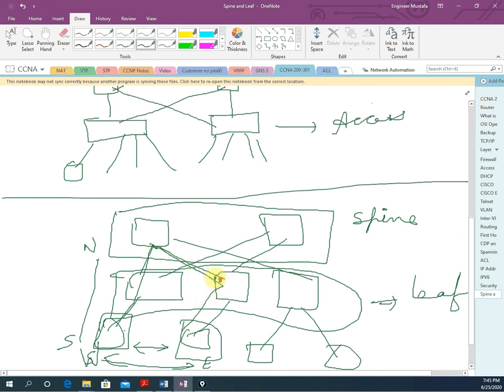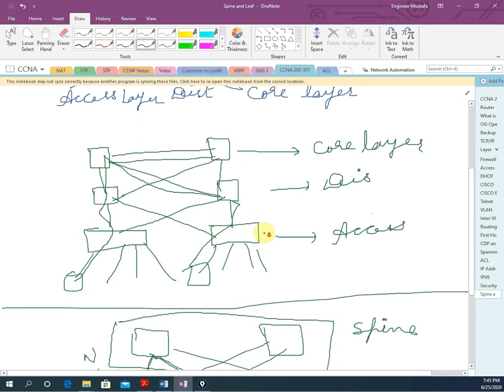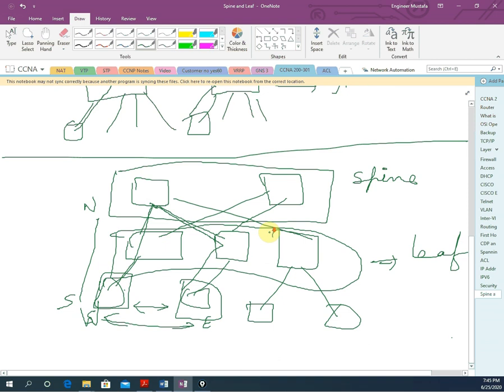But if you see the traditional way, if this PC wants to communicate with this PC, for example, then it will go like this, and then it will go here. Then again from the core switch, it will go to the distribution switch, then to the access switch, from here. But if you compare this with the spine and leaf architecture, we get there directly from here, then from here, easily.